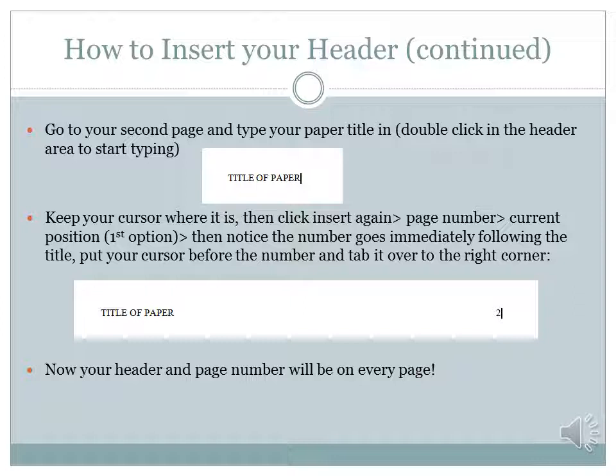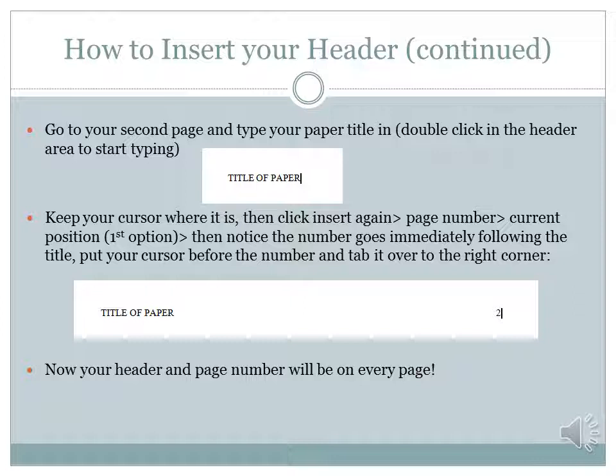Keep your cursor where it is, click Insert tab again, Page Number, Current Position, check that first option, and notice again the number goes immediately following. And this time you'll notice that the number is 2. It automatically knows you're on the second page. Then you've got to put your cursor before that number and tab it over to the right-hand corner.